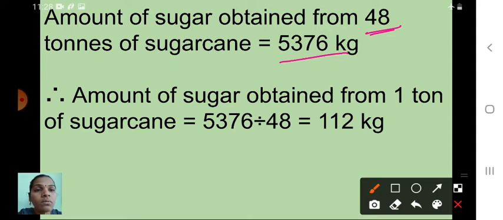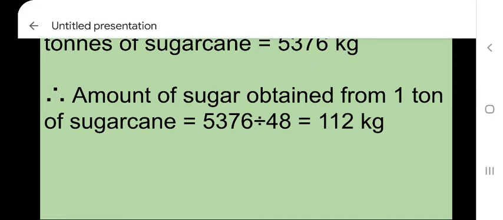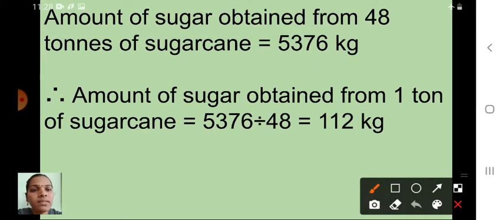So the amount of sugar obtained from 1 ton, that we have to find, is 5376 divided by 48. So your answer is 112. How will 112 come? I will tell you now. Okay children, see here. 5376 is divided by 48.